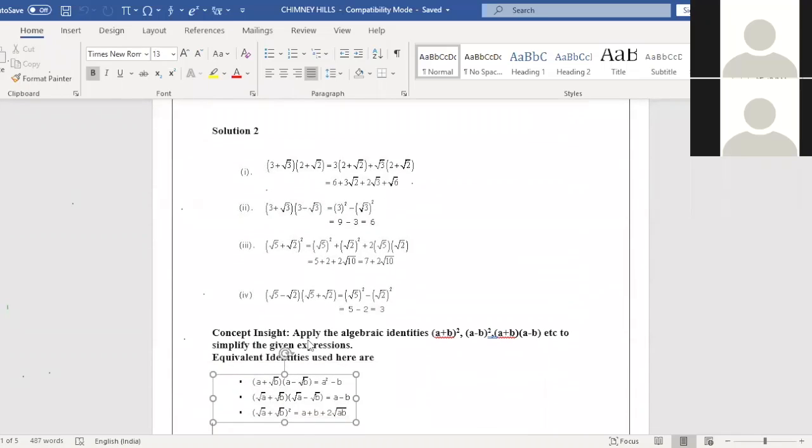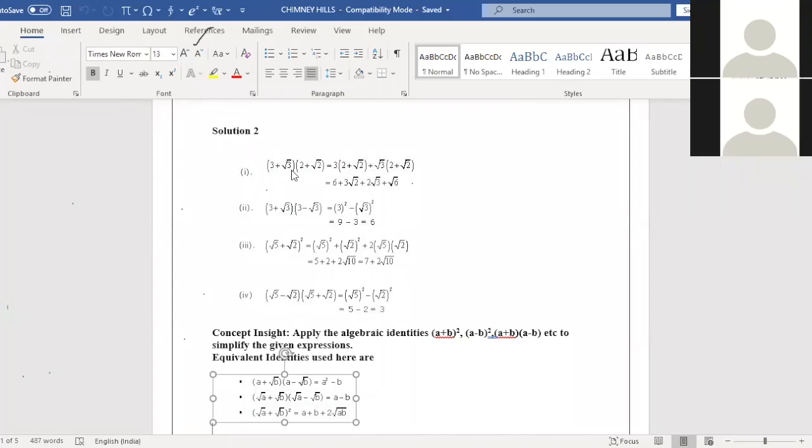Second main. Yesterday even I explained: root a plus root b, a plus b whole square application, a plus b into a minus b application, and a minus b whole square application. These are the three points I gave yesterday. Am I clear, children? So we'll apply those concepts in the second main. Second main, first question, please observe the question.